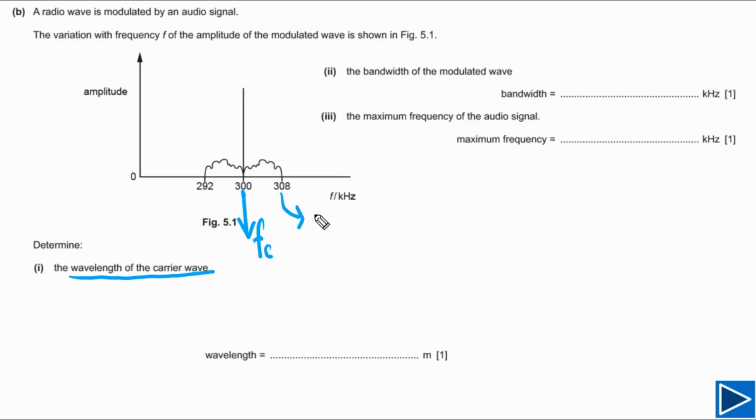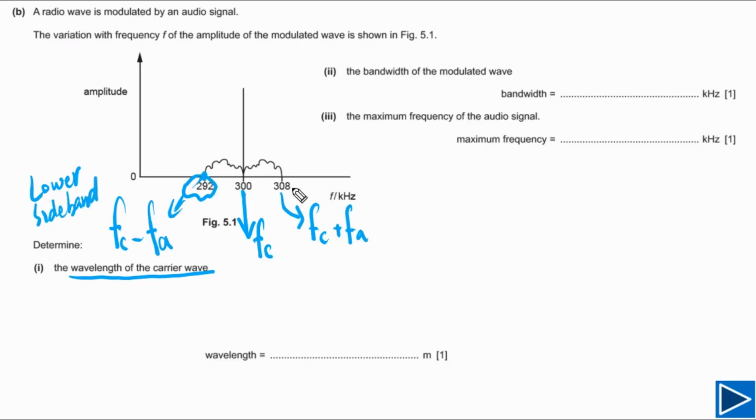And this upper sideband is the frequency of the carrier wave plus the frequency of the signal. And this frequency is equal to the frequency of the carrier wave minus the frequency of the information signal. So these are the points we need to understand. This is also called the lower sideband, and this is the upper sideband. We also need to be familiar with these names.